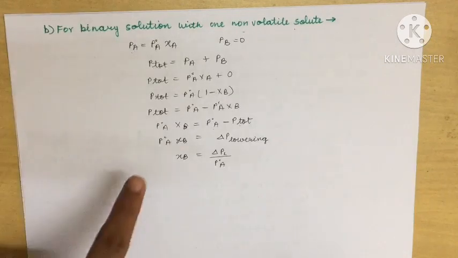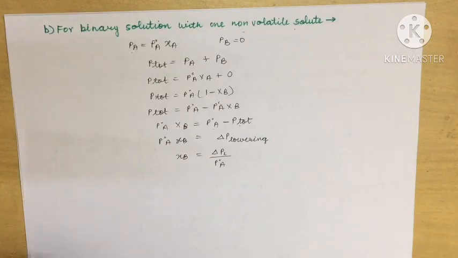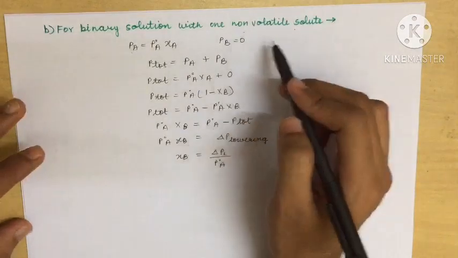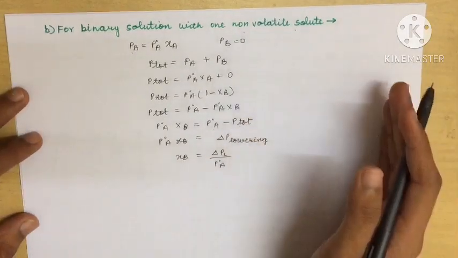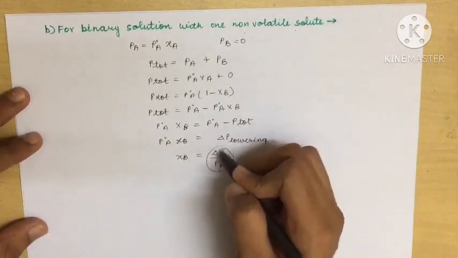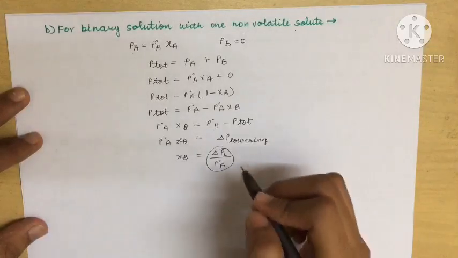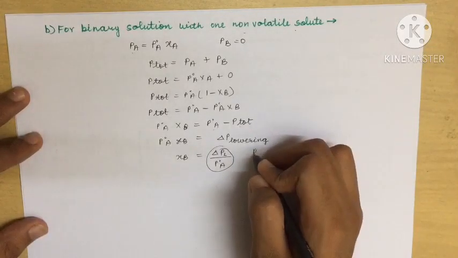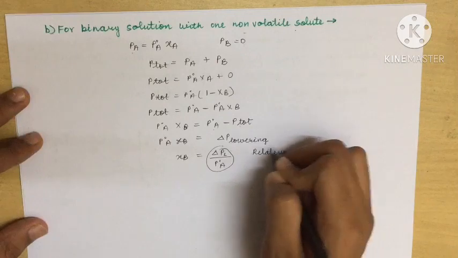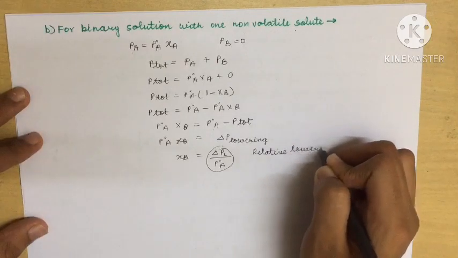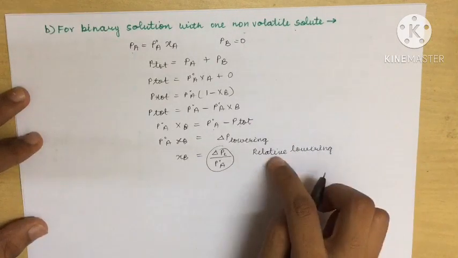Which says that for a binary solution containing a non-volatile solute, the relative lowering in vapor pressure will be equal to the mole fraction of solute. What is the meaning of relative?